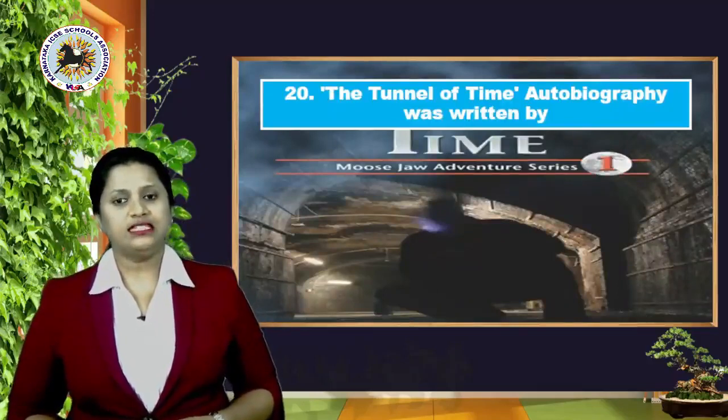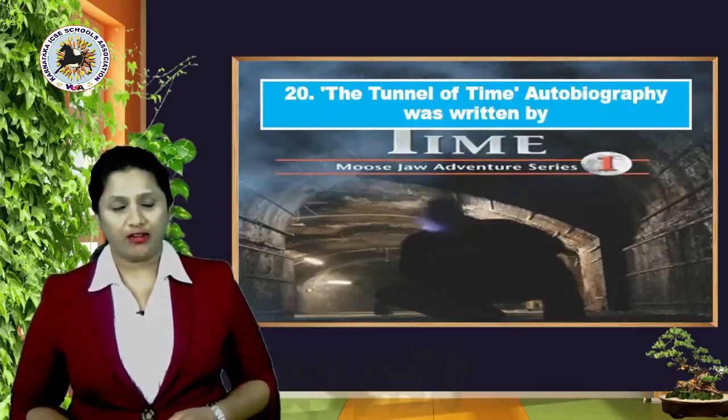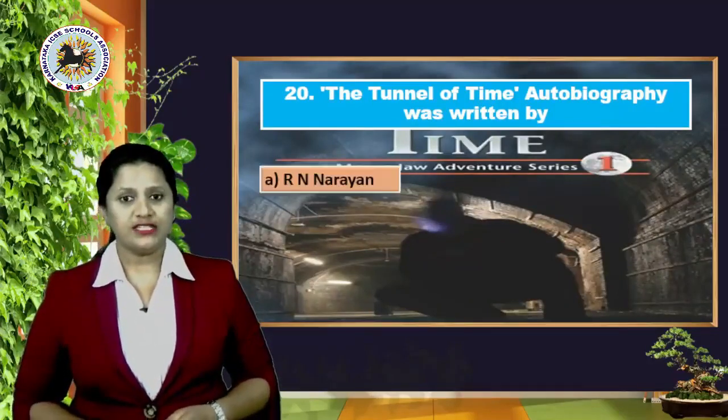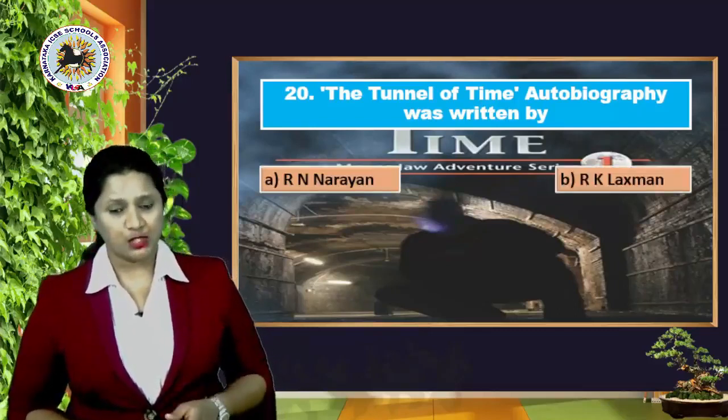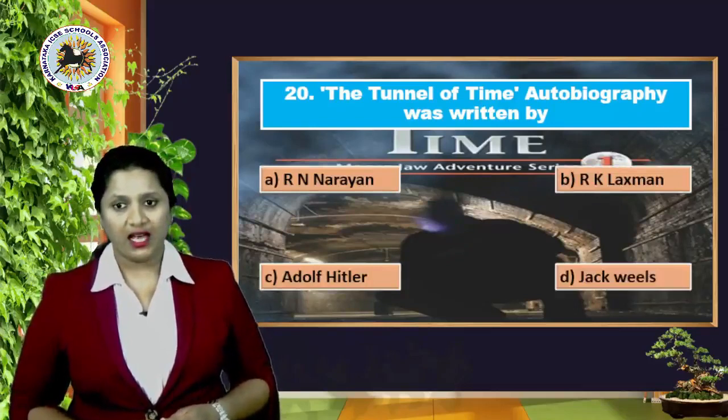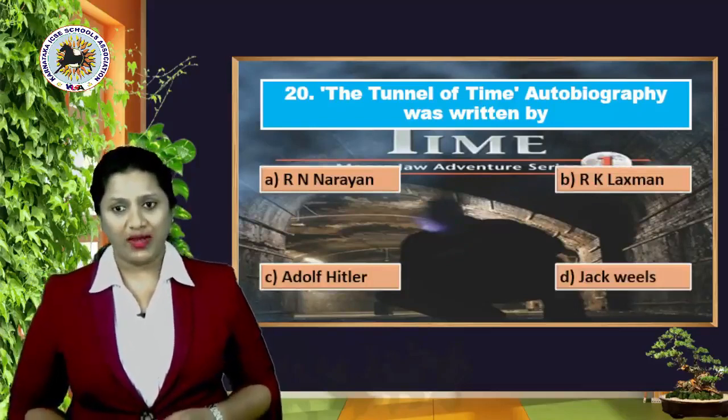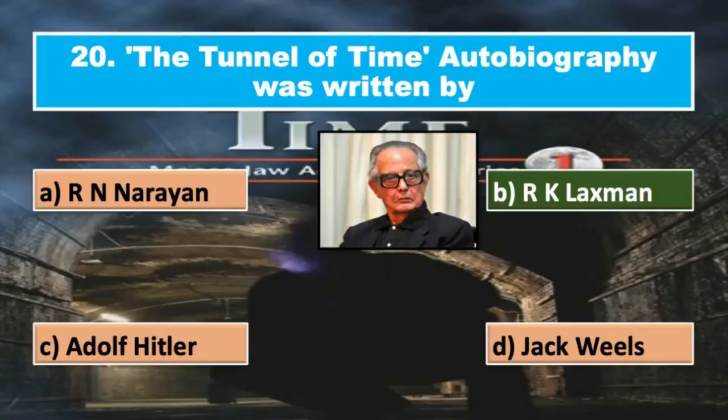20th one, the Tunnel of Time autobiography was written by. Options are A, R. N. Narayan, B, R. K. Lakshman, C, Adolf Hitler, or D, Jack Wheels. And the right answer is option B, R. K. Lakshman.